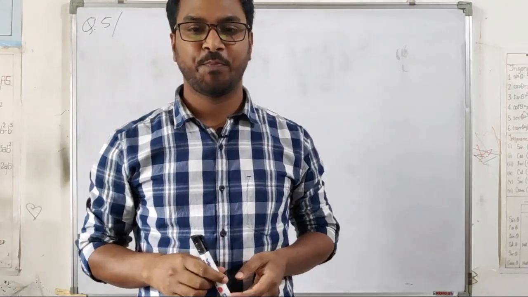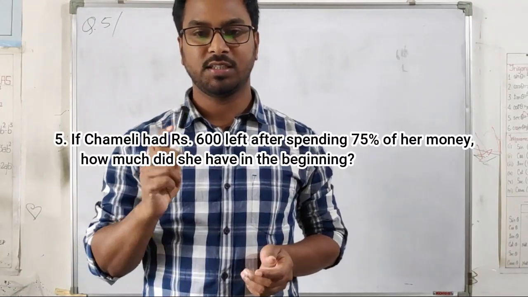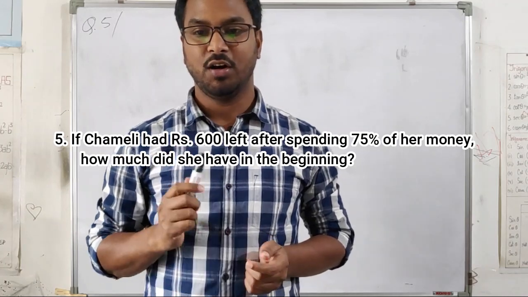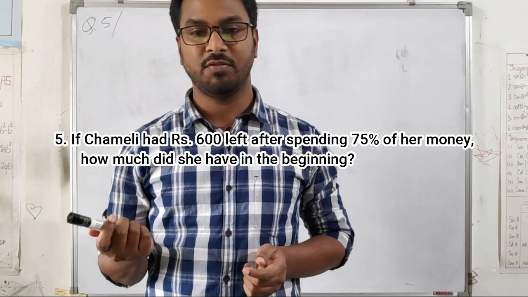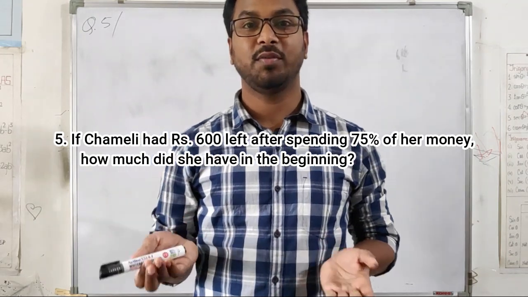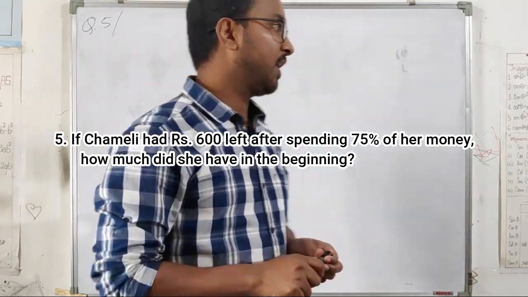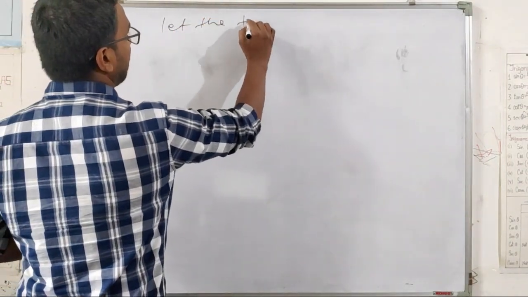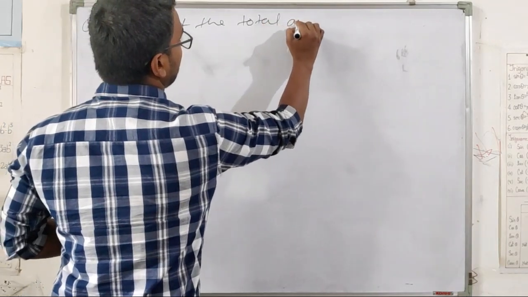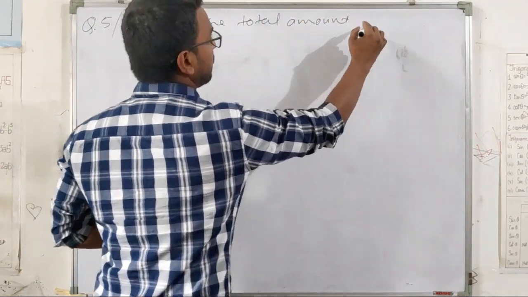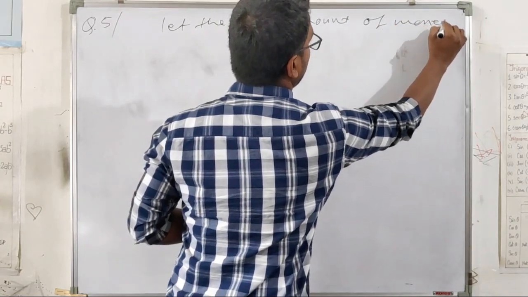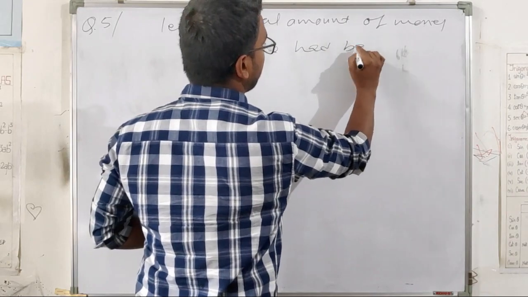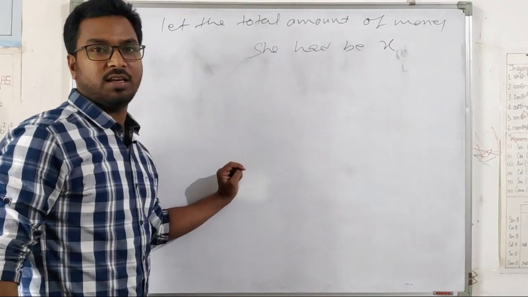Our next question is: if Chameli had 600 rupees left after spending 75% of her money, how much did she have in the beginning? So let's find it out. Let the total amount of money she had be X. We take it as X.